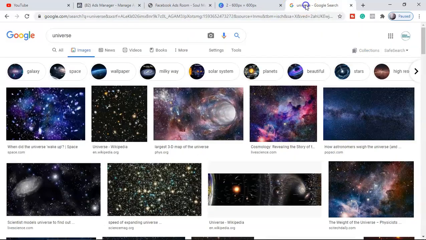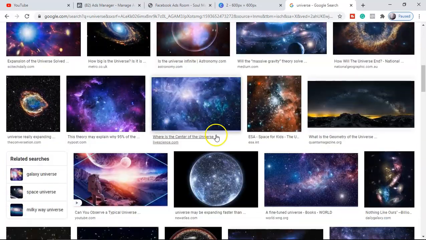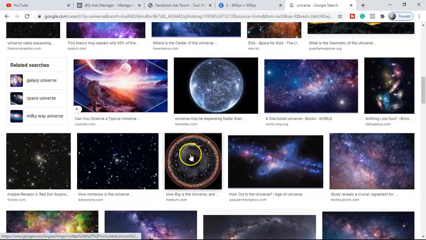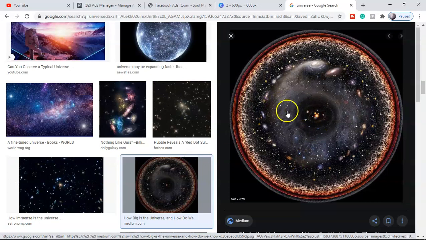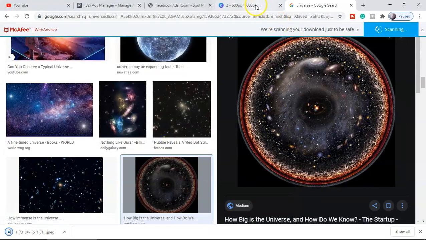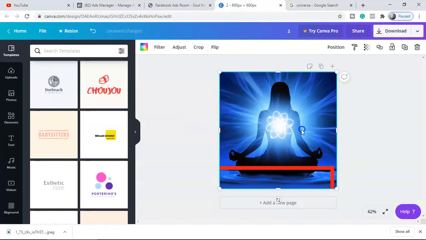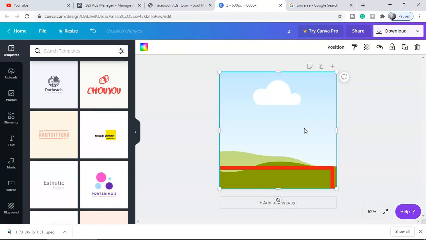The first thing is you can also get the image from Google, but make sure that whenever you select an image, it should be copyright free. For example, this image seems attention grabbing, so you can save it on your device, and then later you can use it here in Canva. Canva is amazing to use. Let me show you how I am using it.